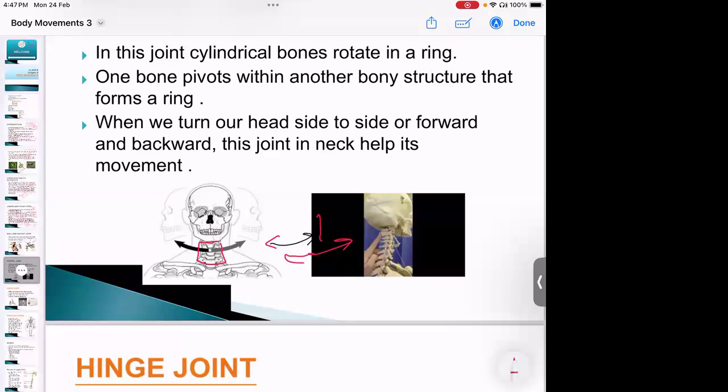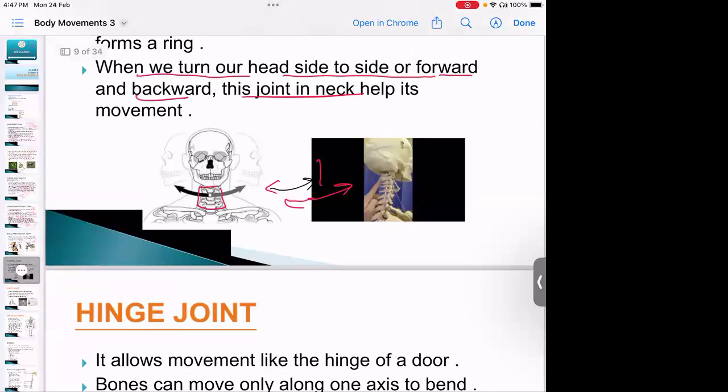So it is not like only one bone movement will be there. The complete neck we are moving. When we turn our head side to side or forward and backward, this joint in the neck helps in the movement. So in the forward and backward direction it will be helping, and also it will be helping in side to side or left to right movement.